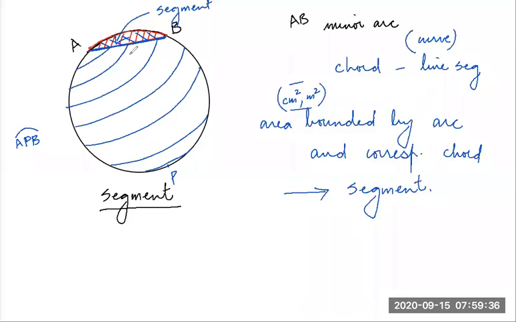So this is the area bounded by major arc APB. And what are the endpoints of APB? AB. So again, chord AB, area bounded by major arc APB and chord AB. This area is shown by curved lines. This is the major segment. In 10th class, we'll teach you how to calculate area of segment. All right. So this is major segment.